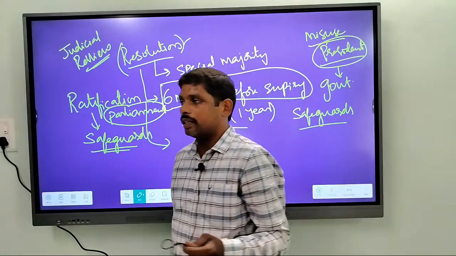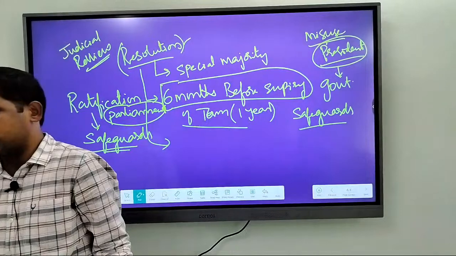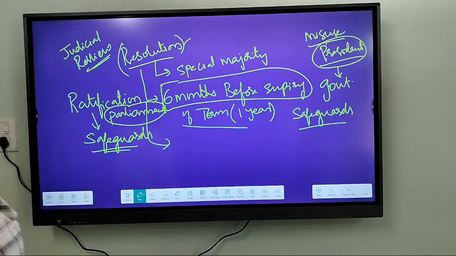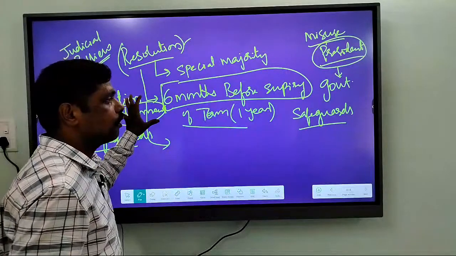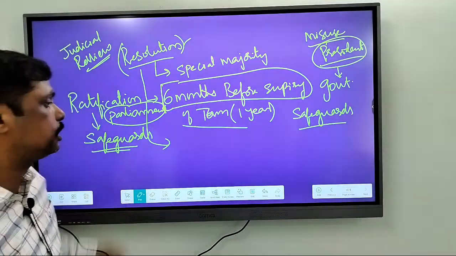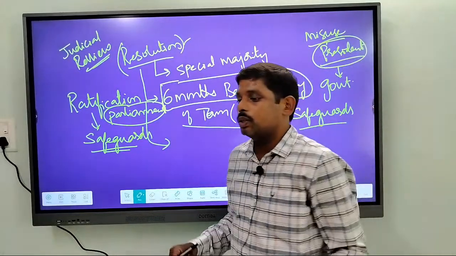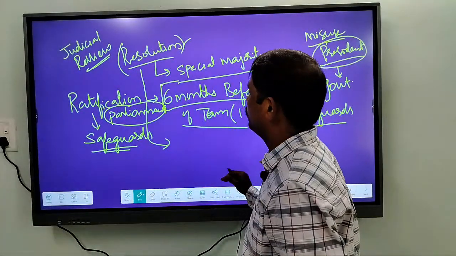This is a very important question, a very important area to be asked in the UPSC exam. Right? So there is both a parliamentary safeguard as well as a judicial safeguard. The parliamentary safeguard is in the form of ratification, and the judicial safeguard is in the form of judicial review. Alright? So these are the safeguards available.